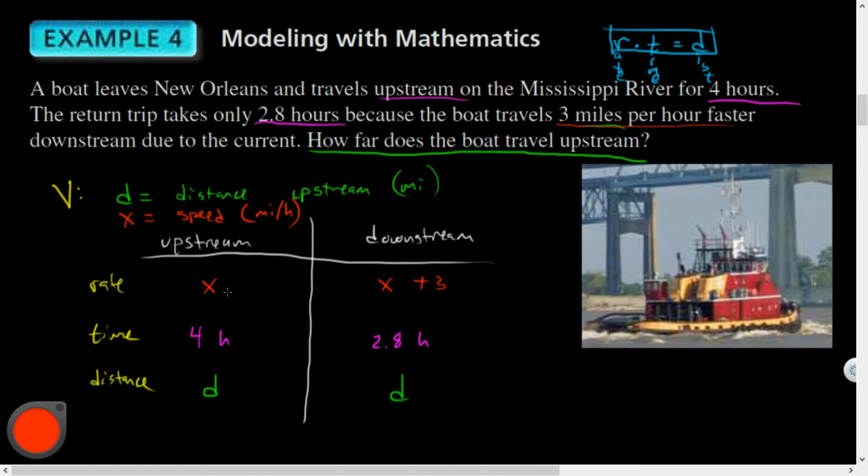So if it was traveling 15 miles per hour upstream, because it's going against the current, how fast would it be traveling downstream?